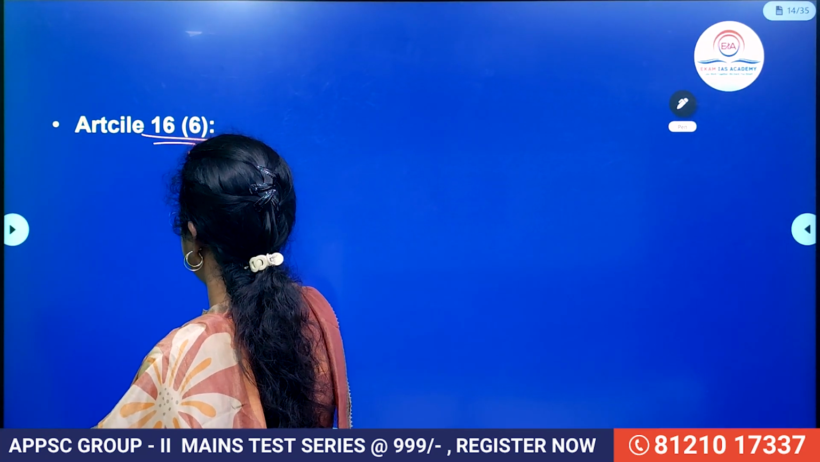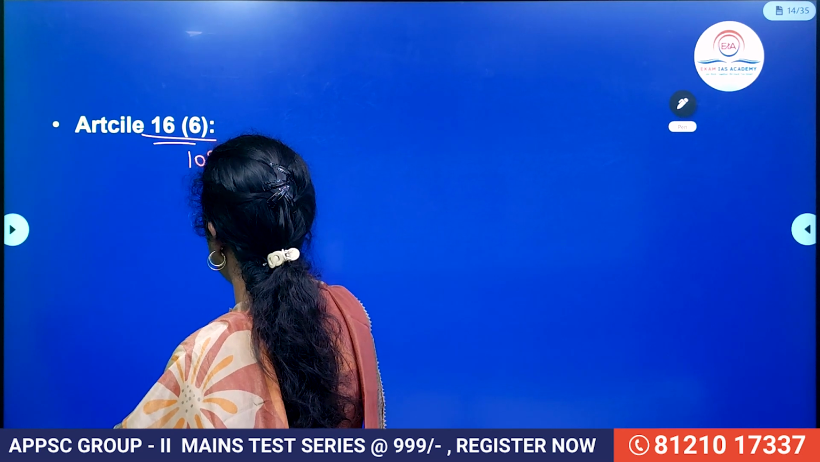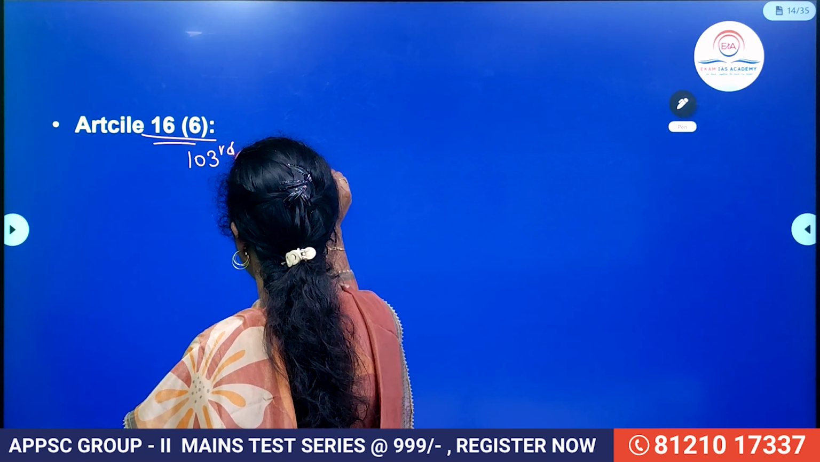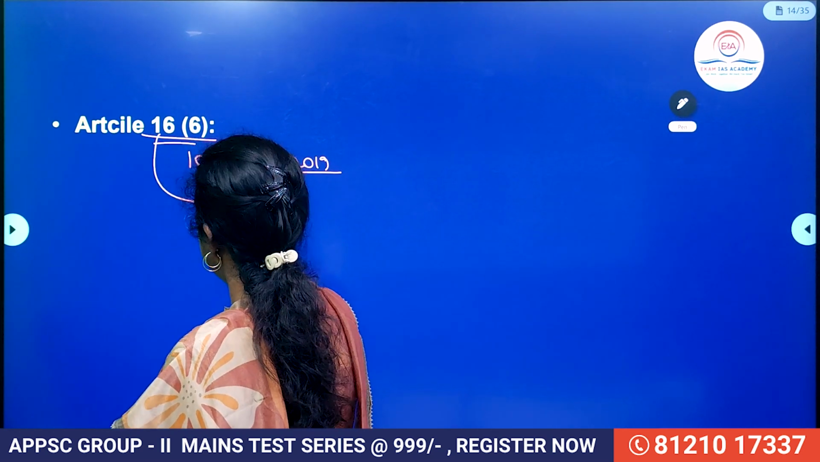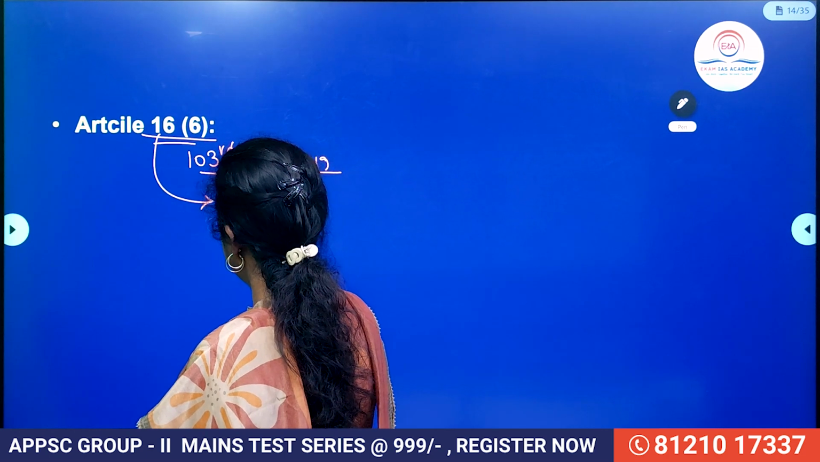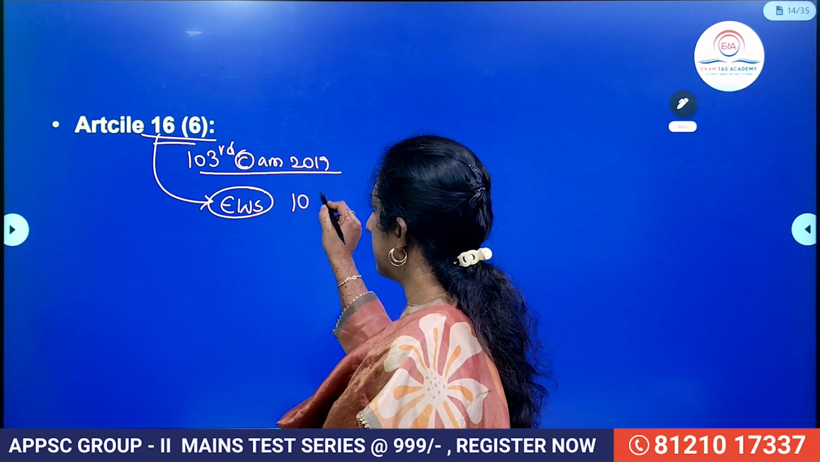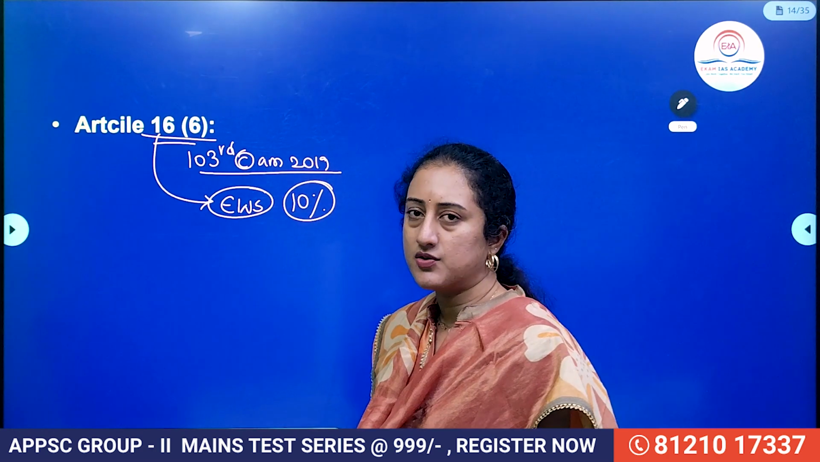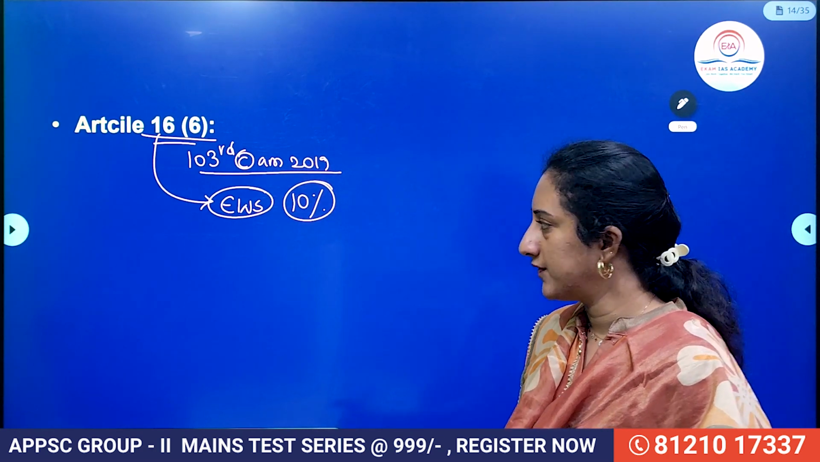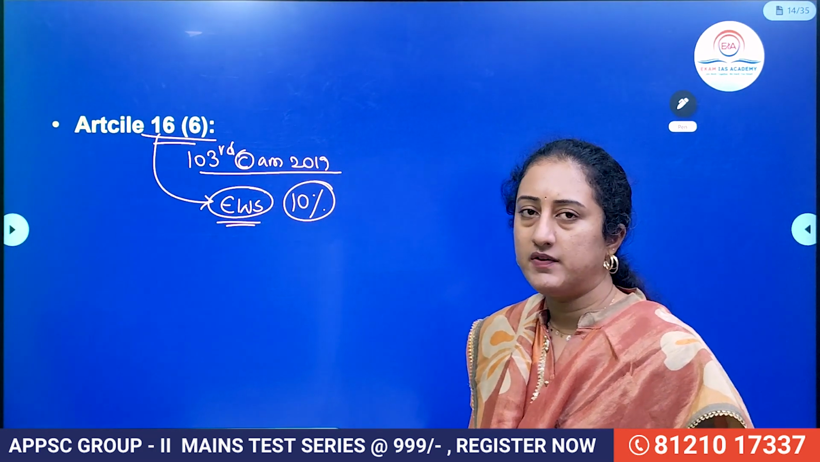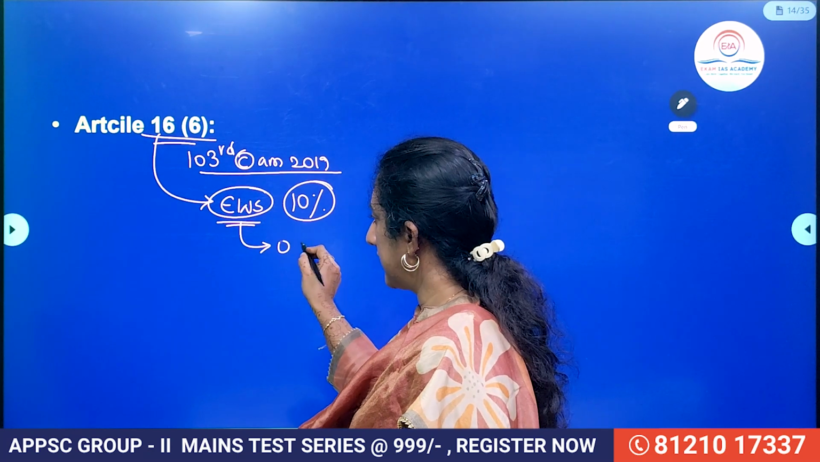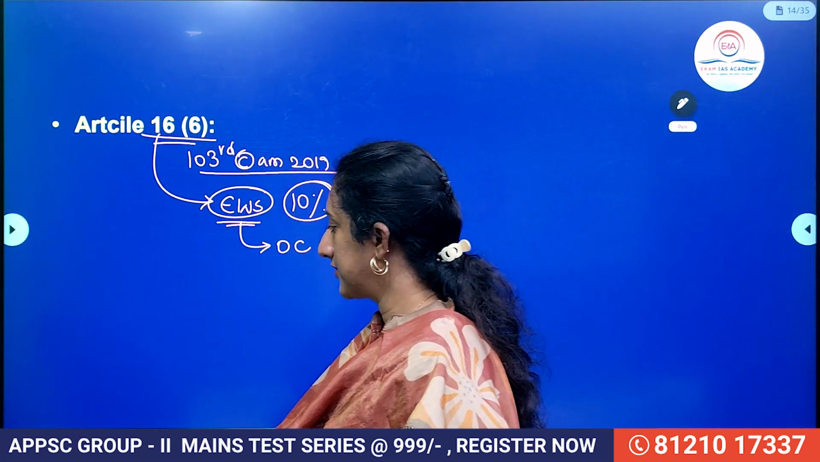This was inserted by the 103rd Constitutional Amendment passed in the year 2019. As we very well know, this is providing reservations for persons belonging to economically weaker sections, and 10% reservation is being given in central and state government related employments for those who belong to economically weaker sections in the open category, right? So this is what is under Article 16 clause 6.